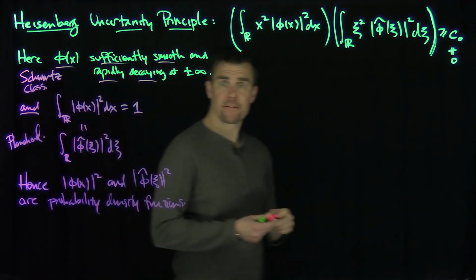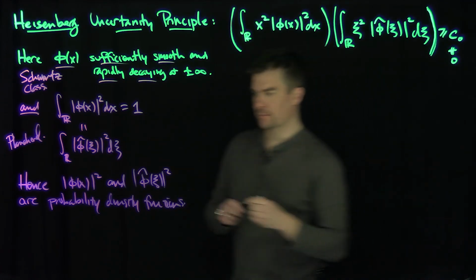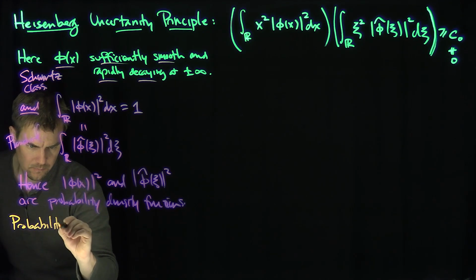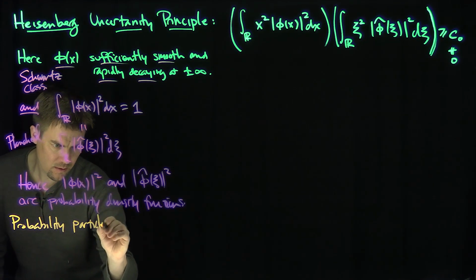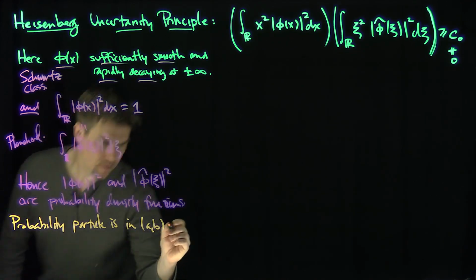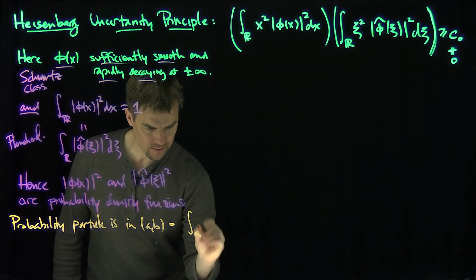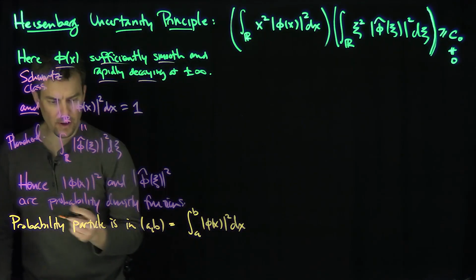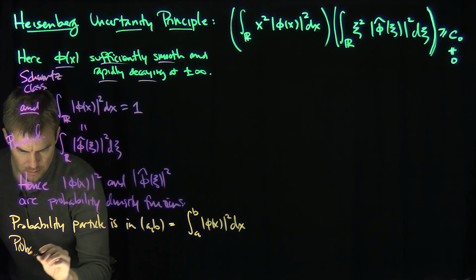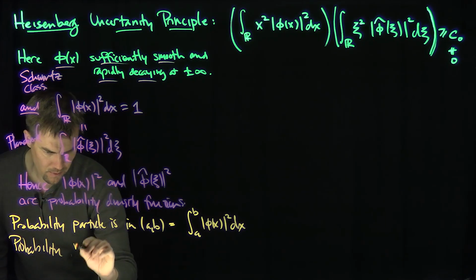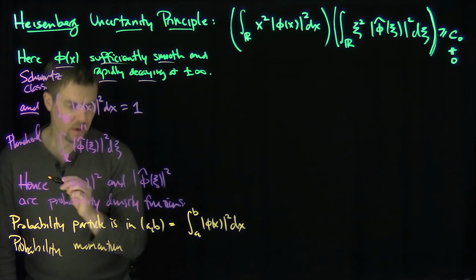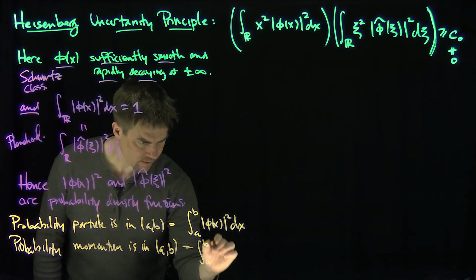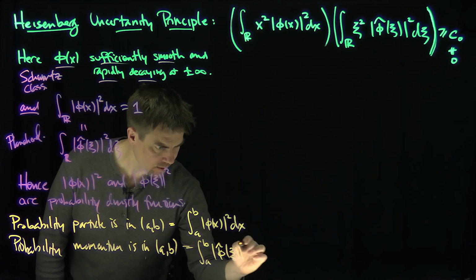Okay. And the physical interpretation of this is the following. Physically, the probability a particle is in [A, B] is going to be equal to the integral from A to B of |phi| squared, and the probability the momentum of the particle is in [A, B] is going to be the integral from A to B of |phi hat(ξ)| squared dξ.